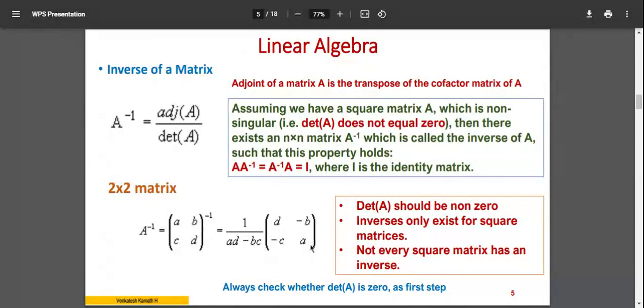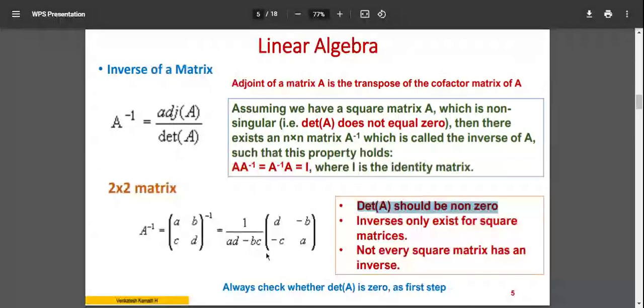So for a 2 by 2 matrix, you don't have to follow any mathematical equation or method, as it is mentioned over here. You don't have to calculate the cofactor and transpose. Remember, I'm not teaching you matrix here. I'm teaching you how to follow it in a competitive exam, so that you can do it super quick.